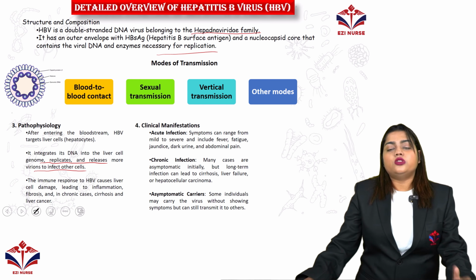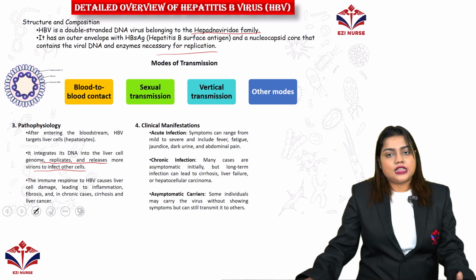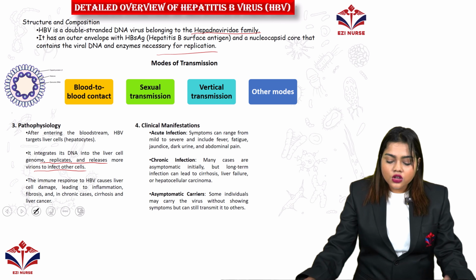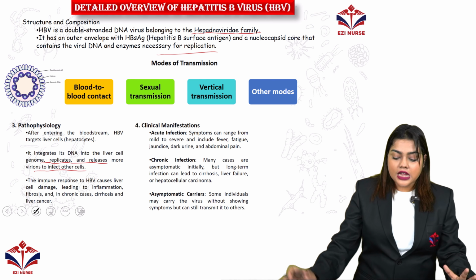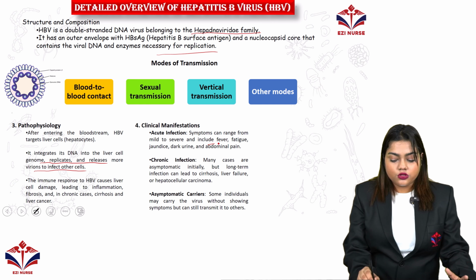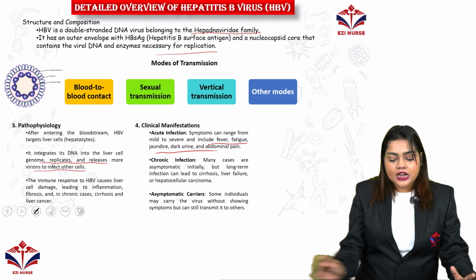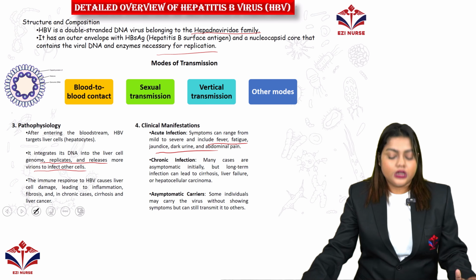Next, we will move on to the clinical manifestations, or signs and symptoms. In the acute infection, or the first stages of the infection, the symptoms can range from mild to severe, and include fever, fatigue, dark urine as well as abdominal pain.